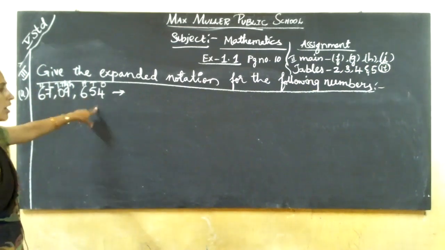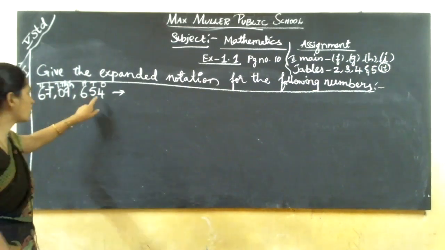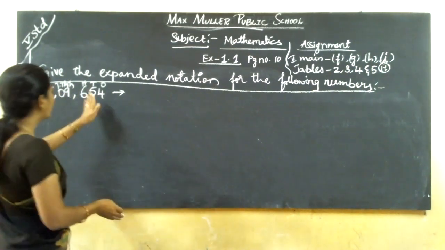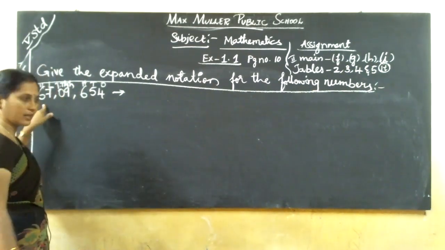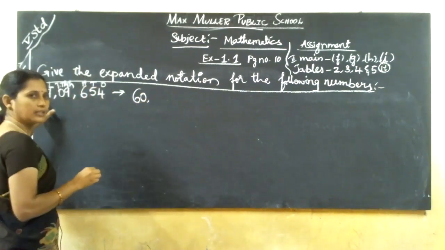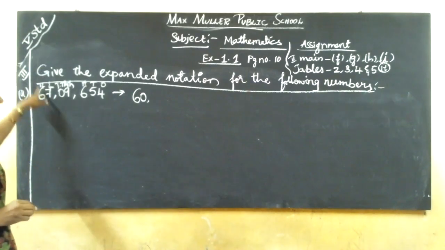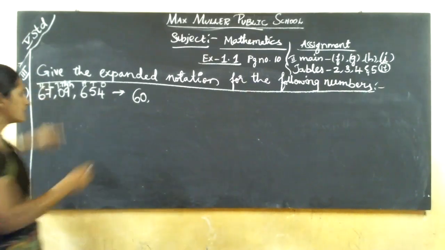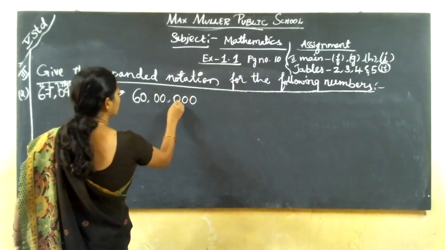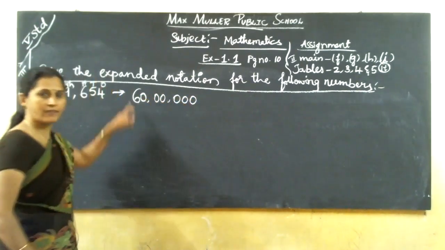Okay. As soon as they give the number, first you have to put the columns. How many? Here 10 lakhs we got. So first one 60 lakhs. 6 is 10 lakhs plus what number is there? 6 is there. Then 60 lakhs. How many zeros? 1, 2, 3, 4, 5, 6. 7 digit number.